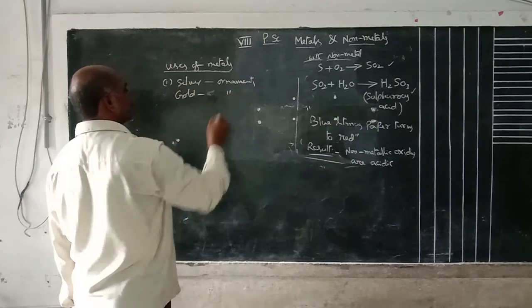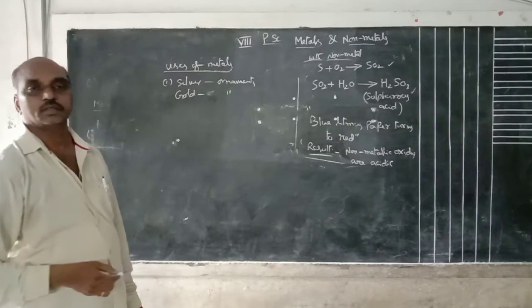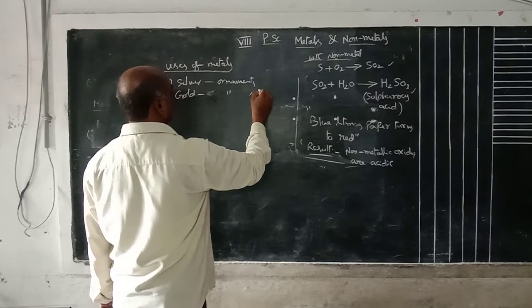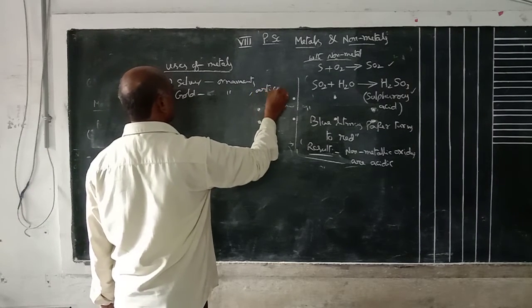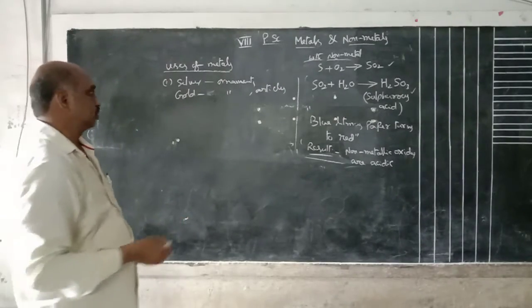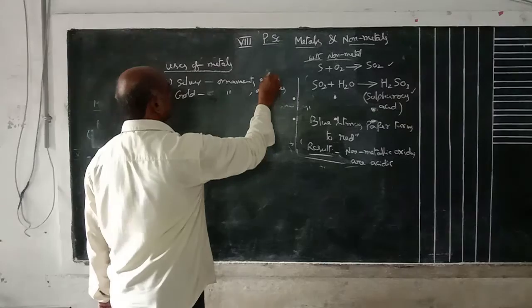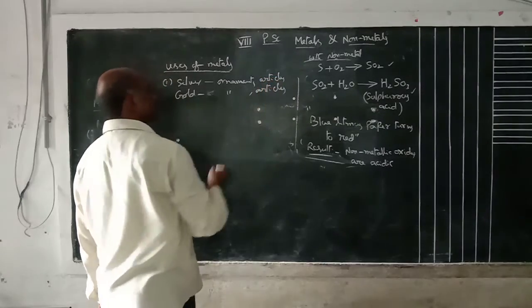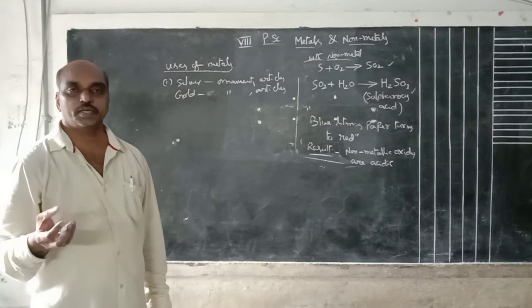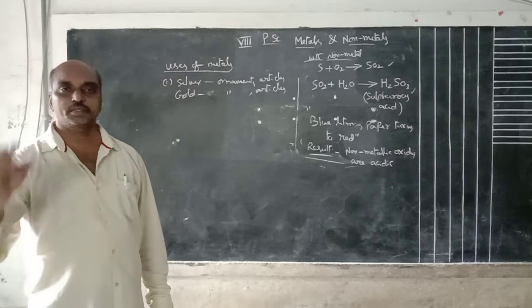Here also the same, ornaments. And another one, different types of articles. Gold articles, silver articles also there. A thin foil of silver is used as a layer for sweets.